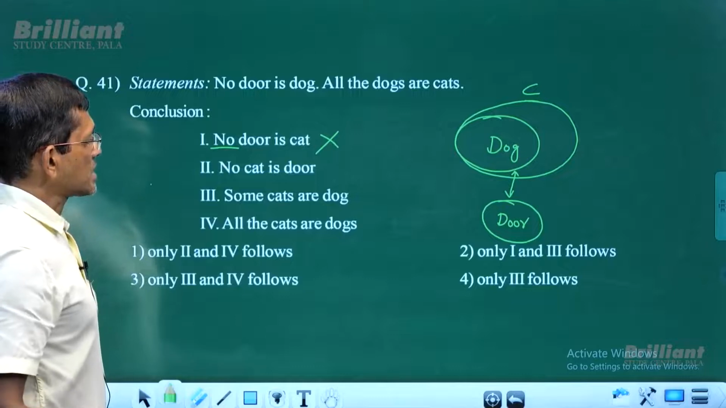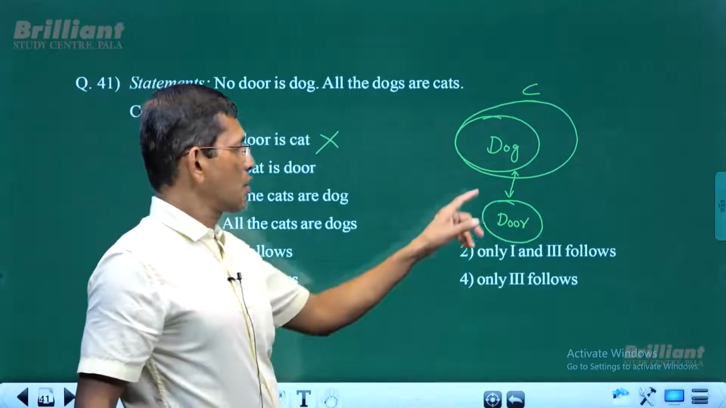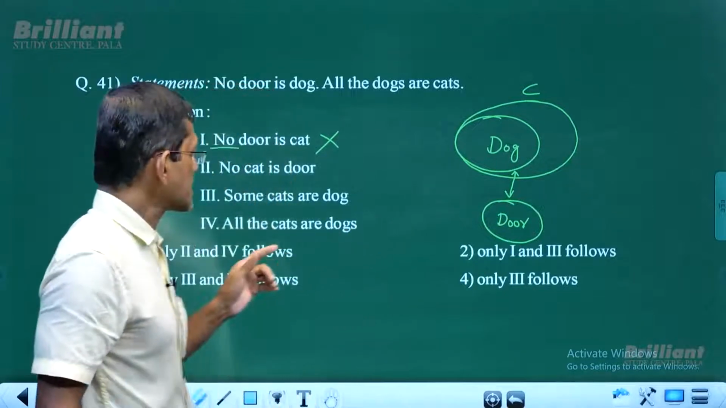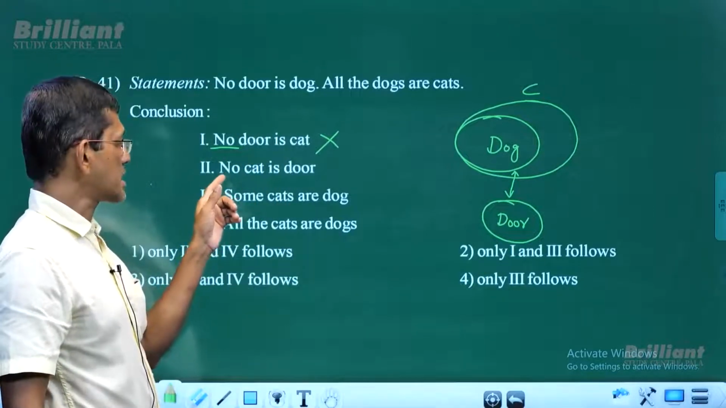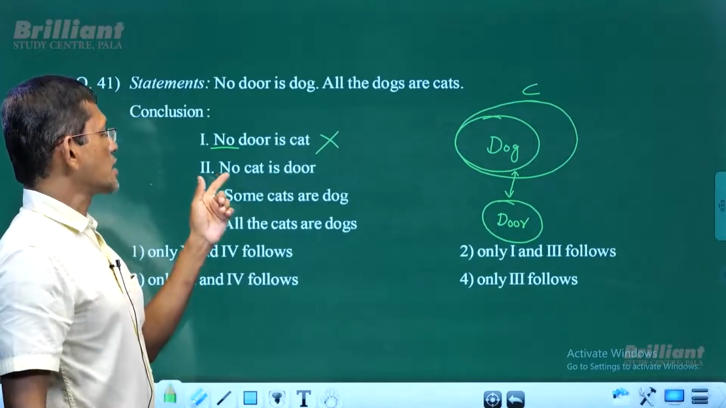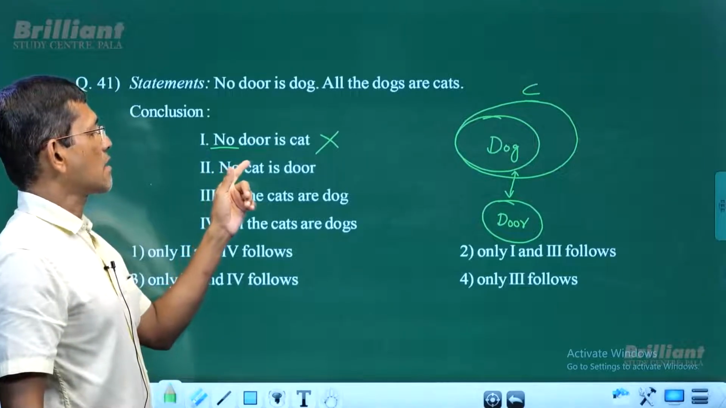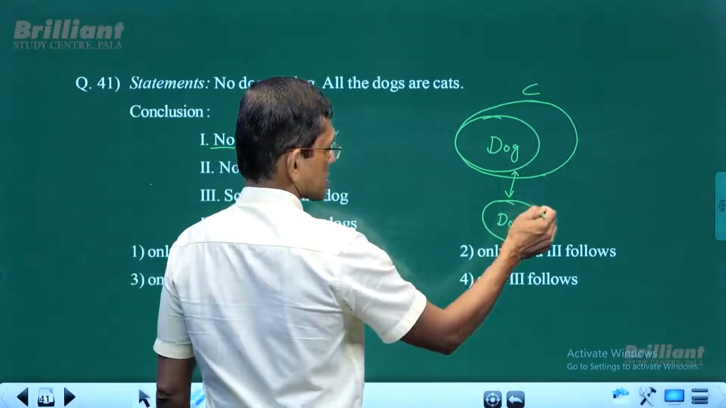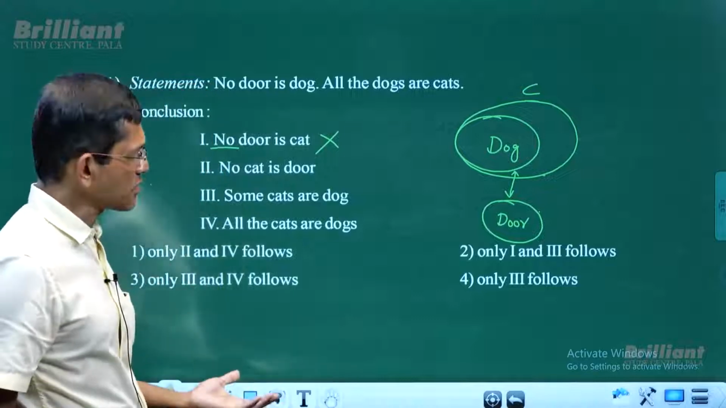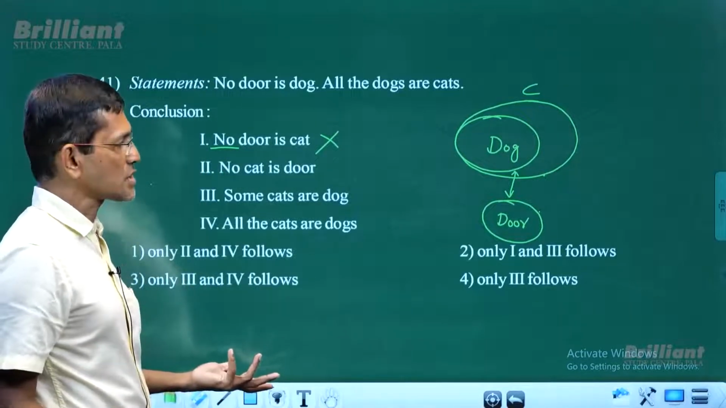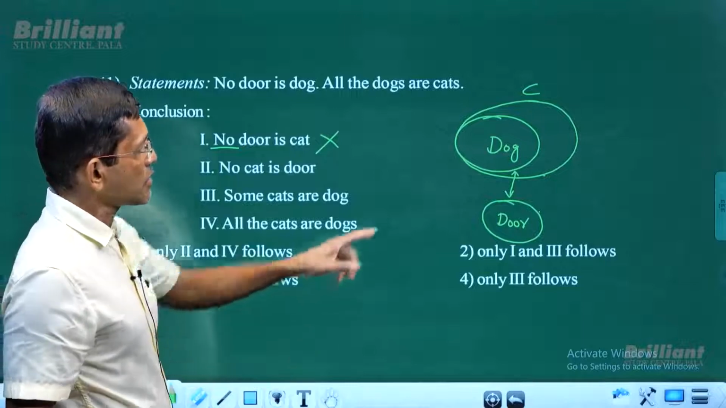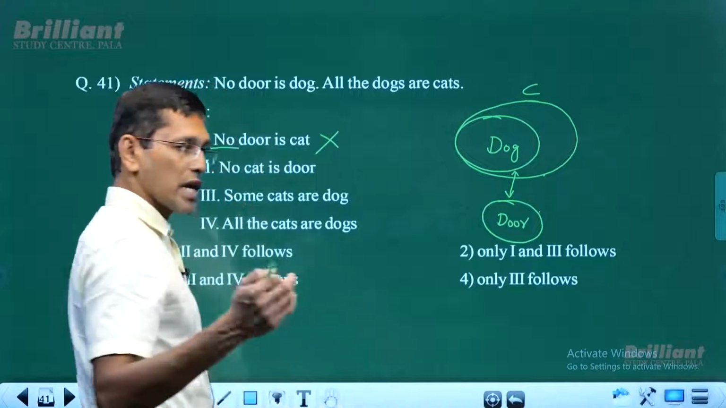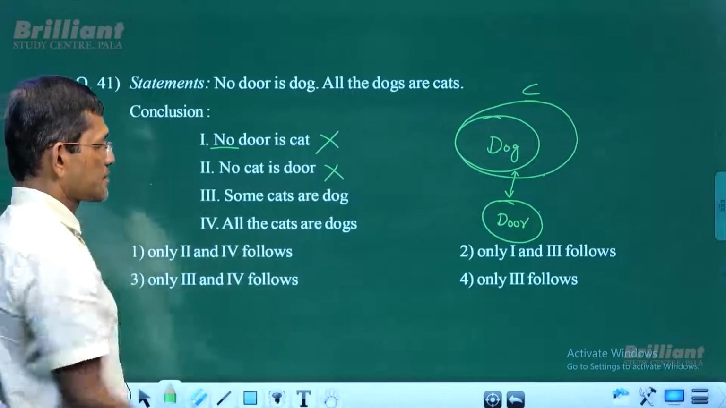Number 2, no cat is door. Well, no cat is door. That's correct. No cat is door. However, it's negative. So valid but negative, so we need to negate it. When you negate it, some cats are doors. So some of the cats must be intersecting with the doors. It's perfectly all right. Cat can intersect with the doors. However, dog cannot intersect with the doors. So a new diagram exists, the original conclusion doesn't follow.